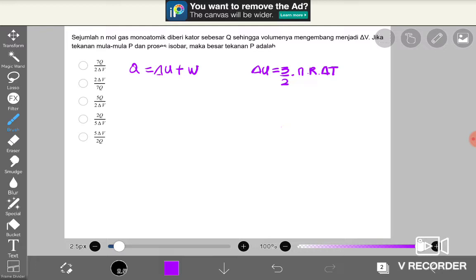Regarding the question, there is no data about the change of temperature, and no data about the amount of gases.